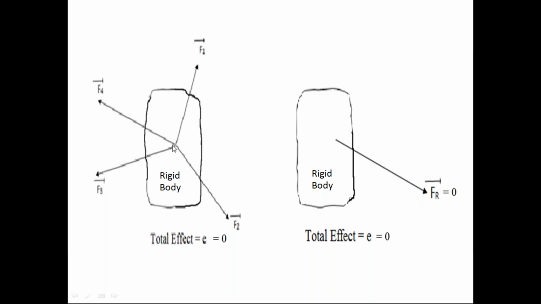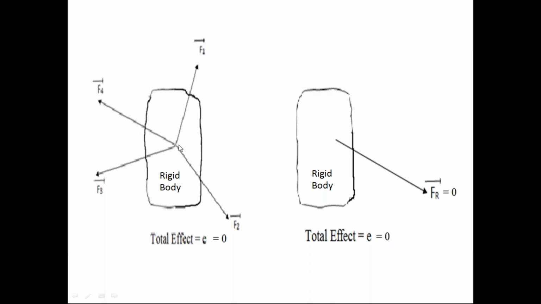Now, if the force system is converted into resultant force, sometimes the magnitude of the resultant force is equal to 0. Not in all the cases, only in a few cases.